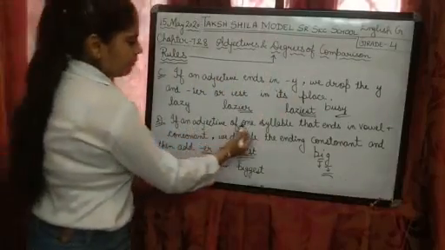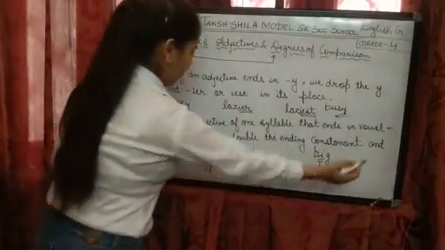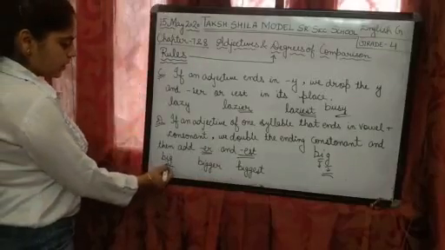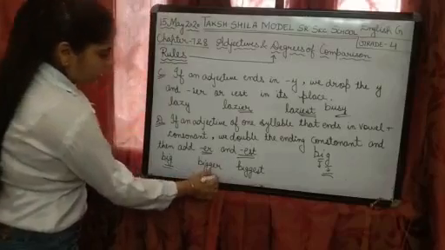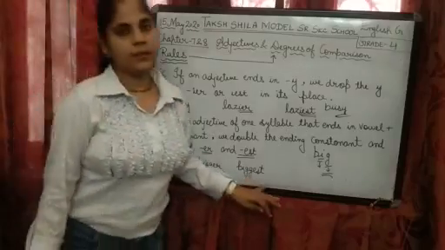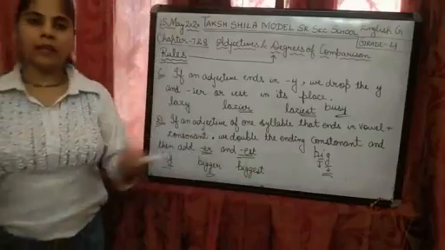So if an adjective of one syllable ends in vowel plus consonant, we double the ending consonant and then add ER and EST. So here you can say big, here the consonant has been doubled: bigger, biggest. Clear? It has been doubled. You can take more examples. Fat, fatter, fattest.